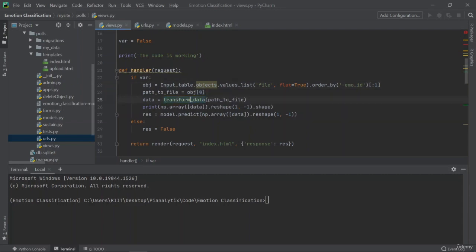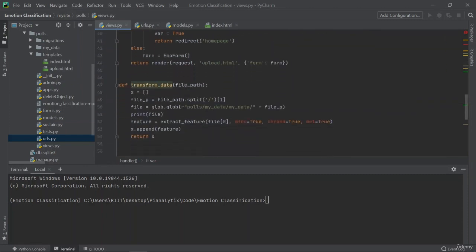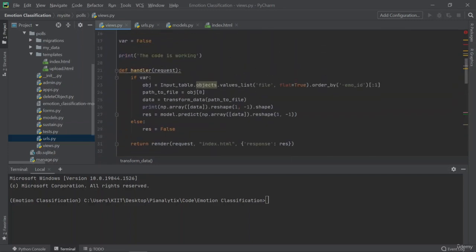transform data function. And as you can see now, this function right here takes in the file path, right, which is my input data, takes in the data, calls the file, extracts the feature and sends back the feature into the data variable here, and then I just feed this feature data to my model and predict the class. So this is how we got our template, which is taking the data from the user, setting